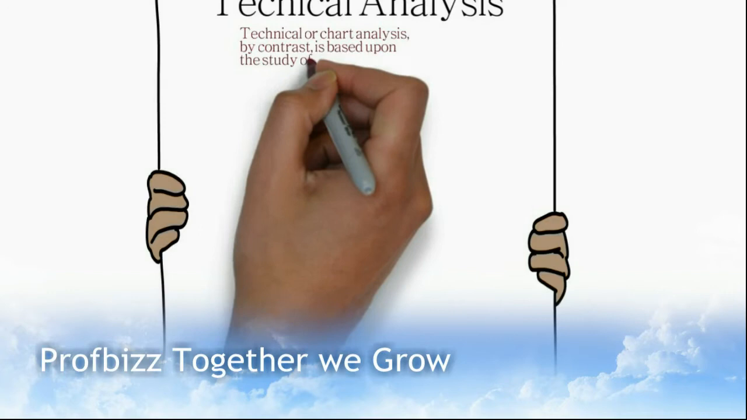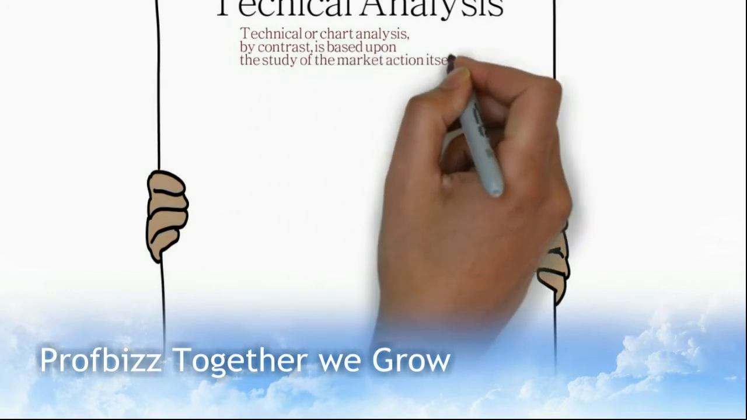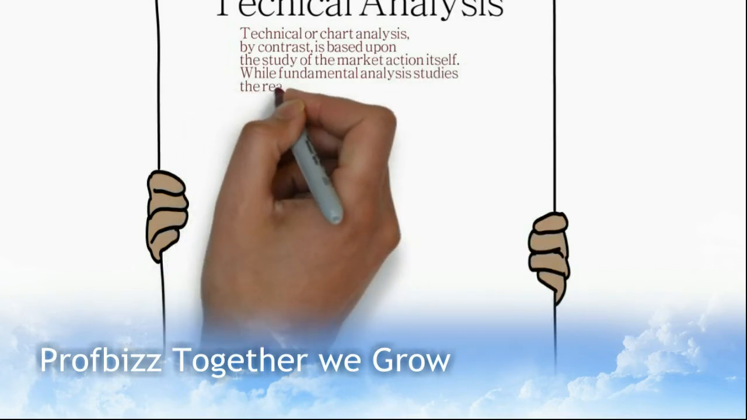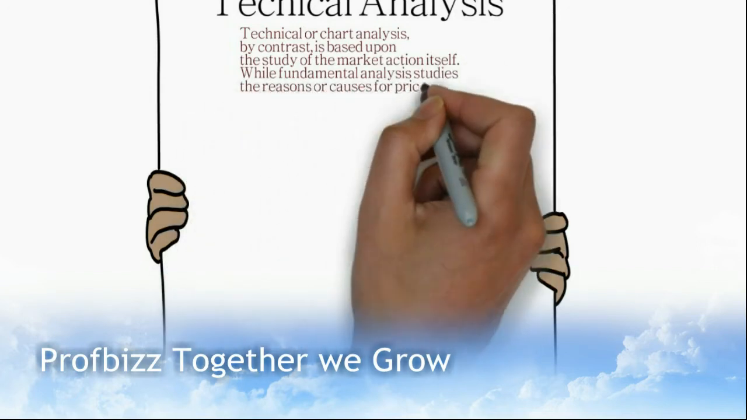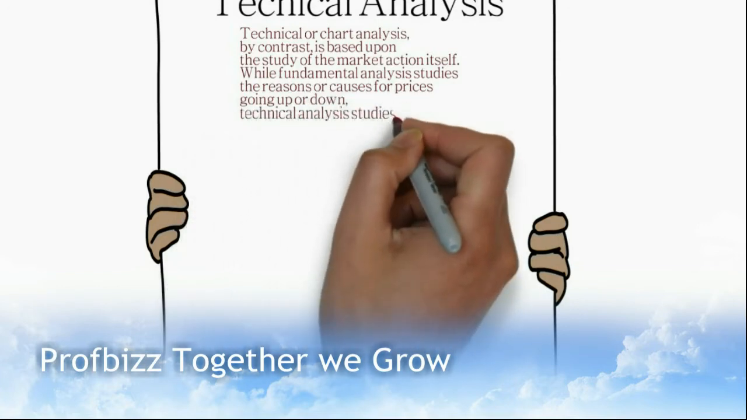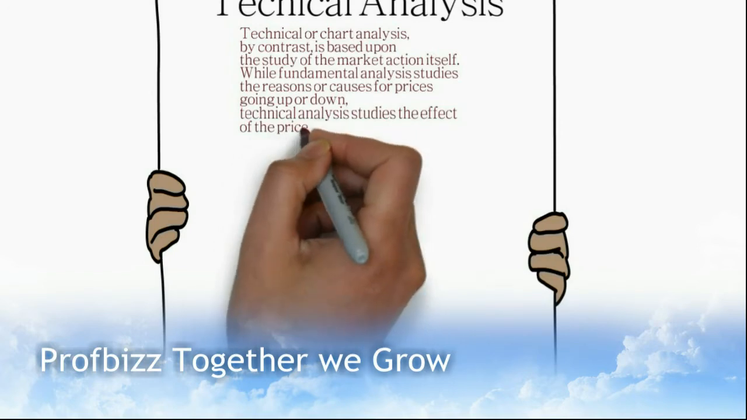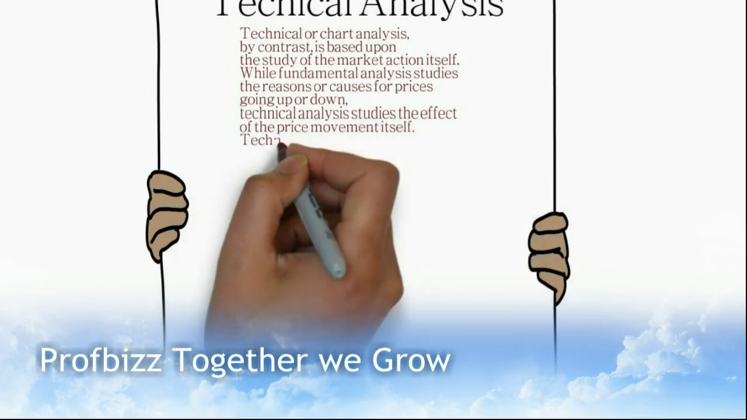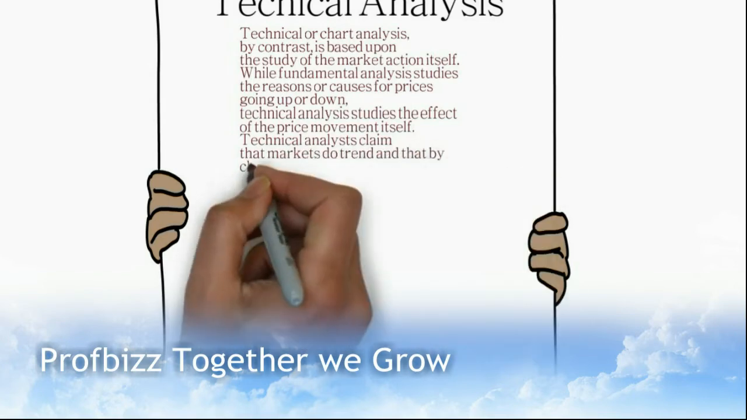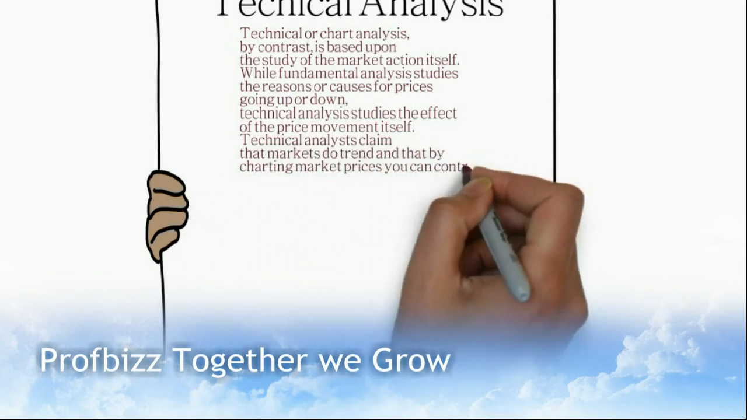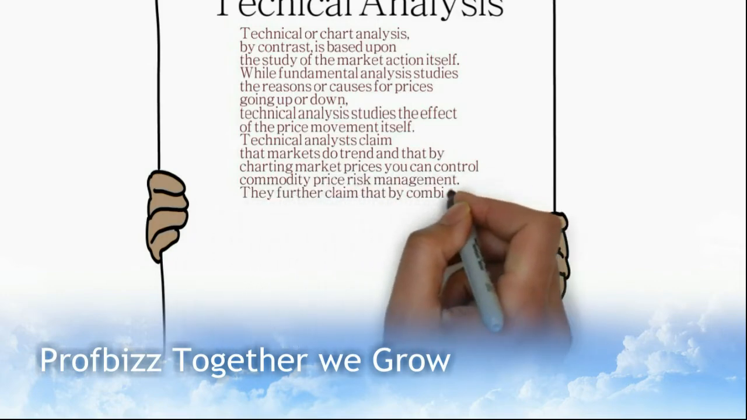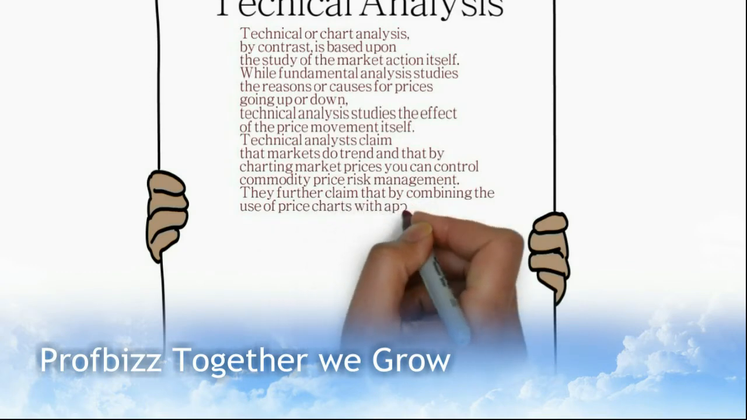Technical or chart analysis, by contrast, is based upon the study of the market action itself, while fundamental analysis studies the reason or cause for price going up or down. Technical analysis studies the effect of price movement itself. Technical analysts claim that markets do trend, and that by charting market price you can control commodity price risk management.